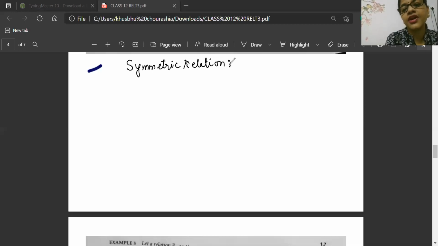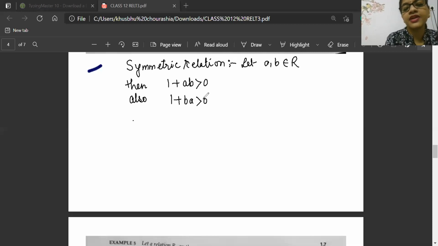Yesterday I told you a trend, now follow the trend. Let A comma B belong to the set of real numbers. Then 1 plus AB will be greater than 0. Also, 1 plus BA will be greater than 0. Why?